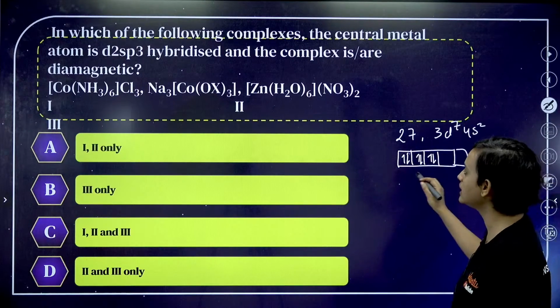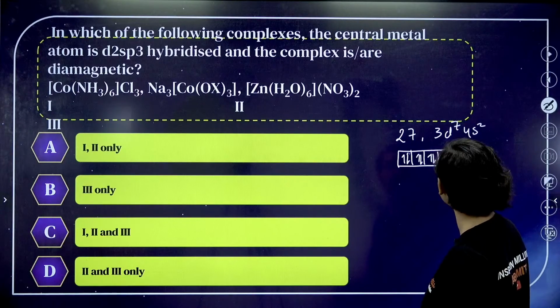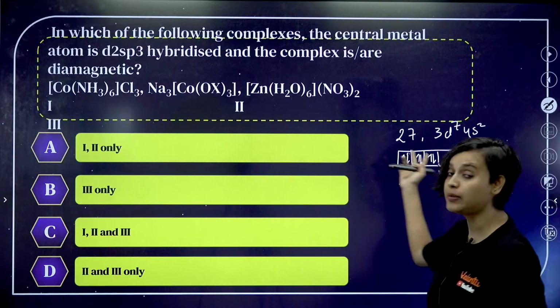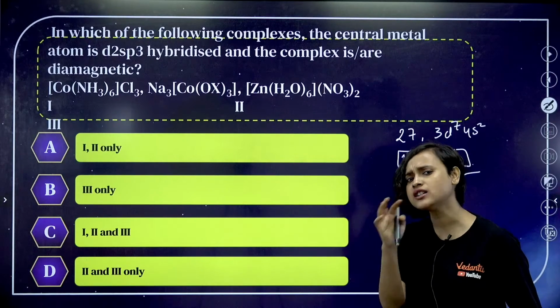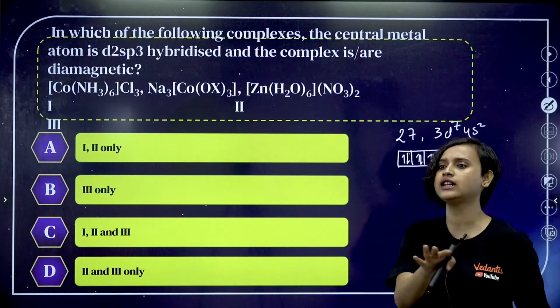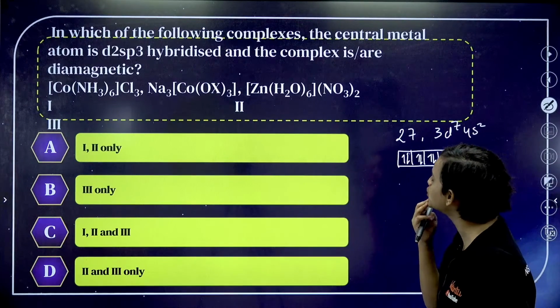This will be diamagnetic, definitely, because it is taking d2sp3. NH3 is not a very strong field ligand, but it is an okayish ligand and it will definitely try to pair it up. So [Co(NH3)6], that is true.